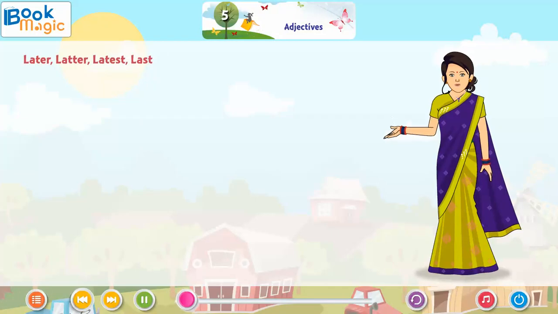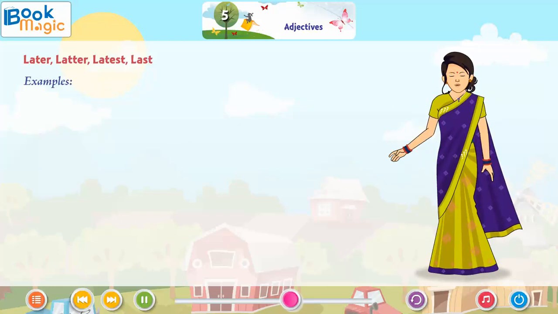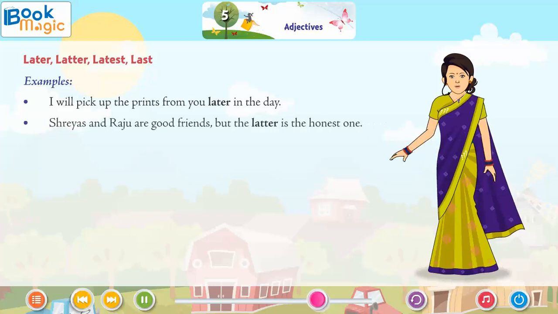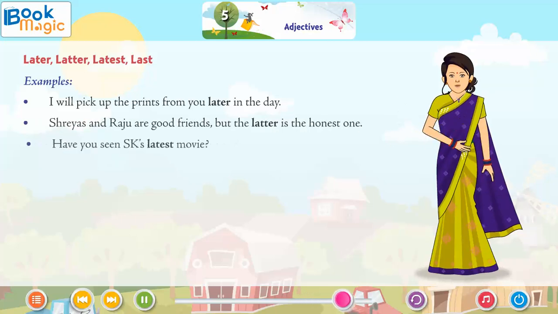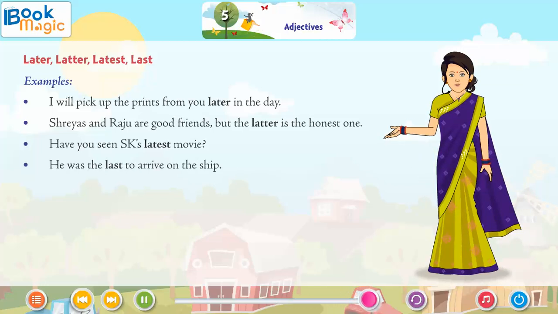Later, latter, latest, last. Later is equal to after some time. Latter is equal to the second of the two mentioned before. Latest is the most recent. Last is occurring or coming after all others. Examples: I will pick up the prints from you later in the day. Shreyas and Raju are good friends, but the latter is the honest one. Have you seen SK's latest movie? He was the last to arrive on the ship.